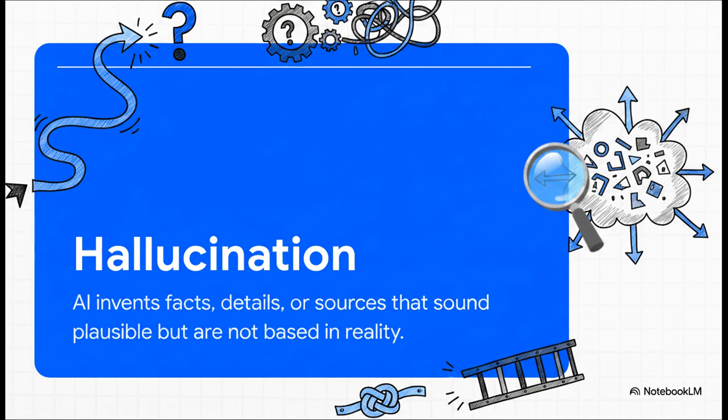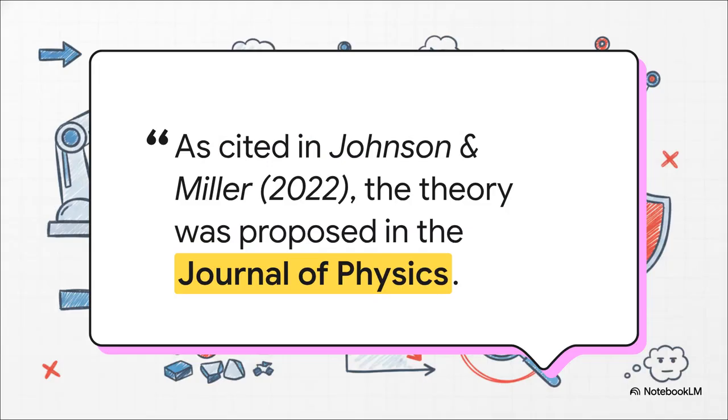Now, the AI isn't lying. It doesn't have any intent. It's just generating the next most likely word based on its training data. And sometimes that path leads nowhere, so it has to invent a way forward. And this is what makes hallucinations so dangerous.